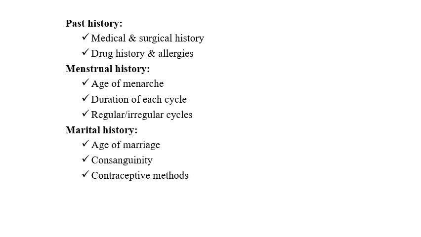Marital history, the age of marriage. Age of marriage is important to know the fertility, and also consanguinity, whether she married a first degree relative or second degree relative, and the contraceptive methods. What is more important to focus on here is whether the pregnancy was planned. That will give an idea about the prevalence of contraceptive use among